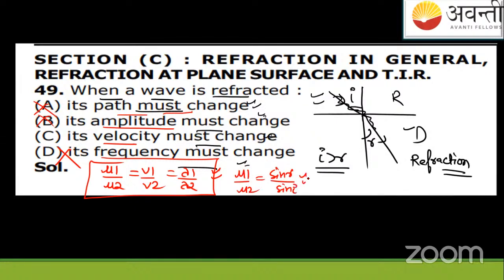You know, the applicable formula, the main formula from Snell's law. You have derived, no? Very good. So this will give you C as the answer. Velocity, because we know अगर like this boundary surface, speed भी different हो जाएगा. Okay, speed बोला है, velocity बोला है, तो we'll mark C as the option.